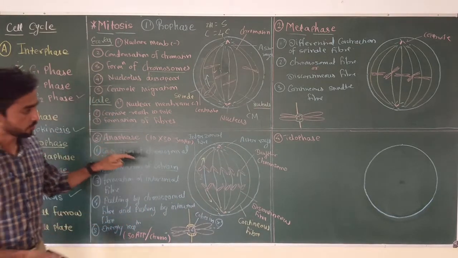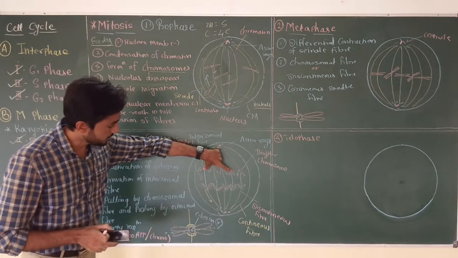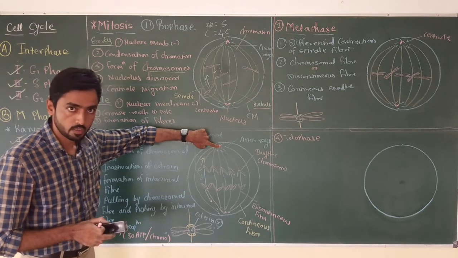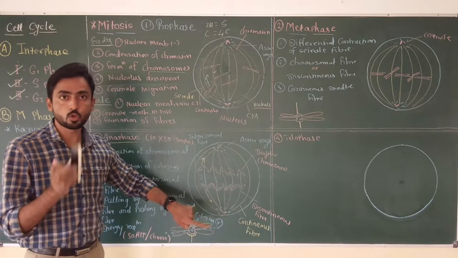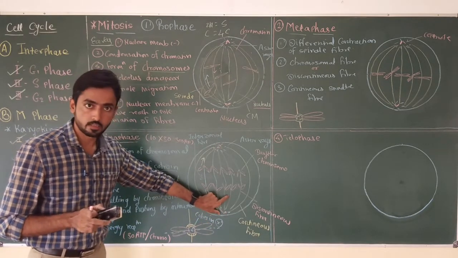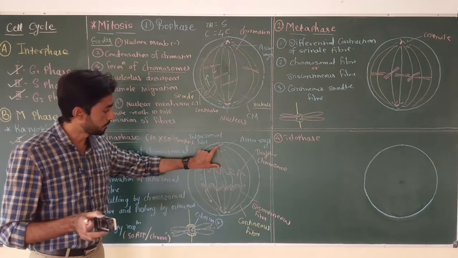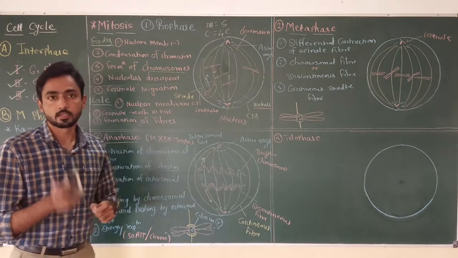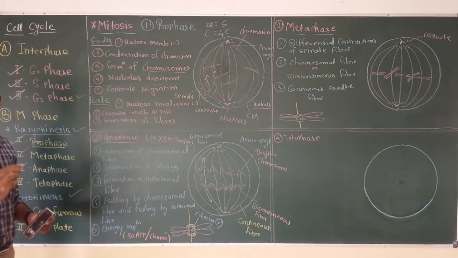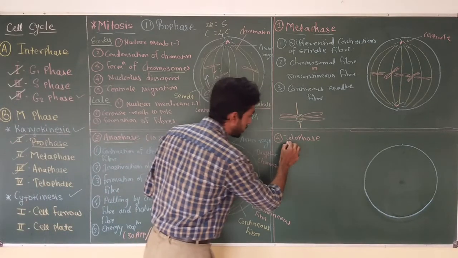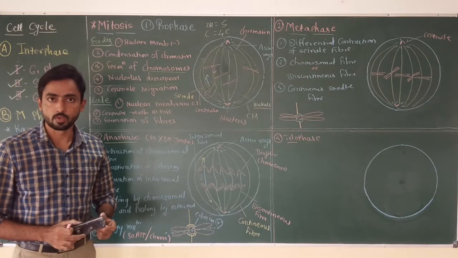Now in my next lecture I am going to discuss telophase. In telophase, what is going to happen? This set of chromosomes will reach this centriole, and the remaining chromosomes will reach the opposite centriole, and now two daughter nuclei will be produced at the two poles of the cell. And after the formation of the nuclei, the phase of karyokinesis will end. That is, nuclear division will end. So it is called telophase. Telo means end and phase means stage. This is the last stage of karyokinesis.